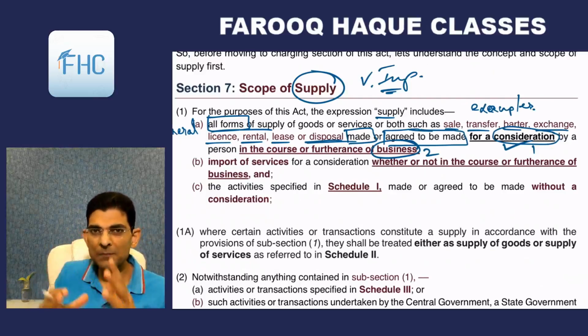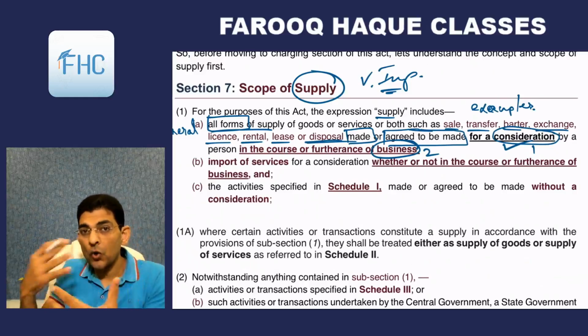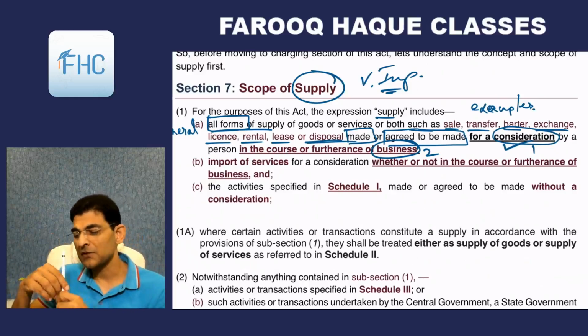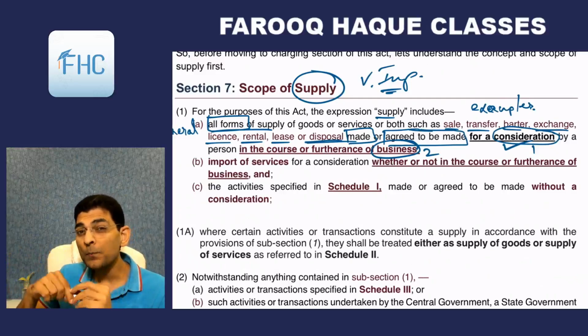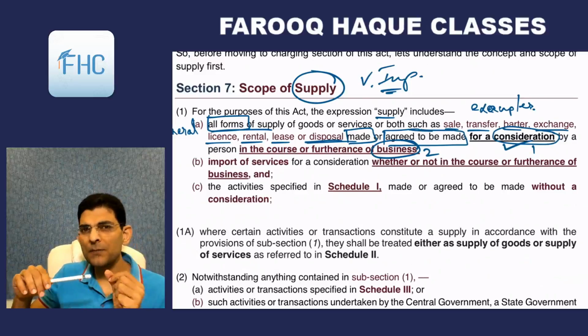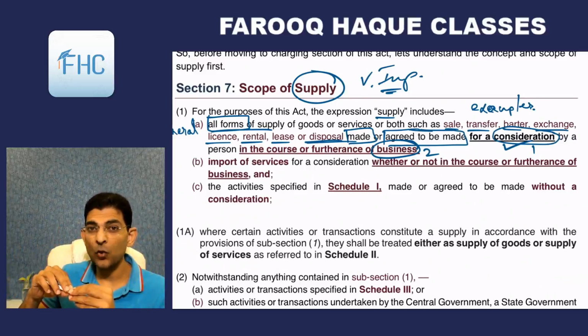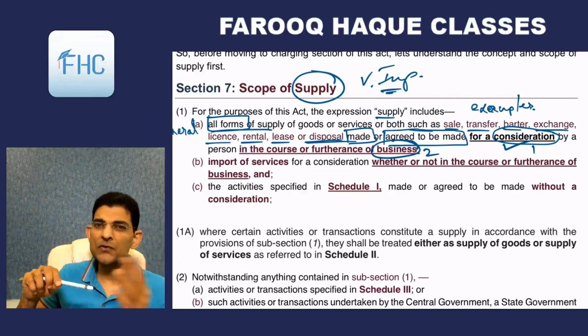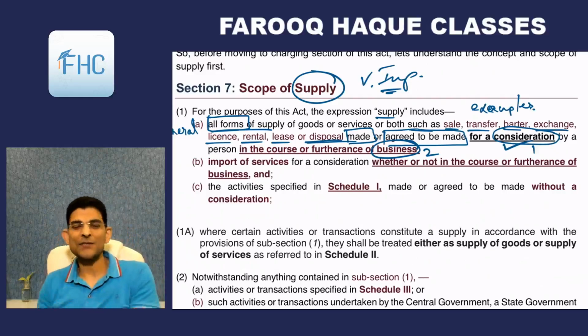Means whatever transaction has taken place should have a connection, should be in relation to, should be out of your business. Okay, so let's take some examples. Like sale. You sometimes sell scrap from your home, right? You have a lot of scrap coming out, or for example an old TV. You are changing your TV. The World Cup is coming, so you are buying a new television, 100-inch, big, covering the whole wall. So you had an old 24-inch television. So you have to scrap it, or you can sell it second hand to somebody at a very discounted, cheap price.